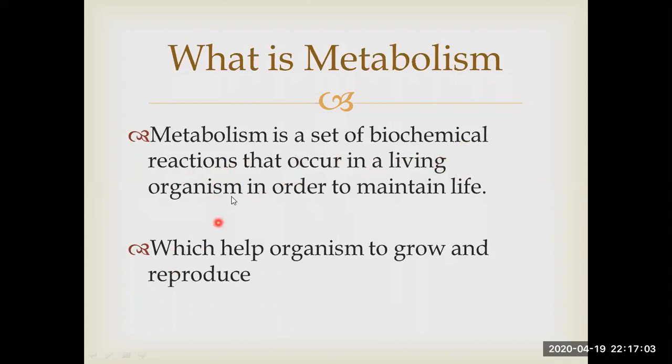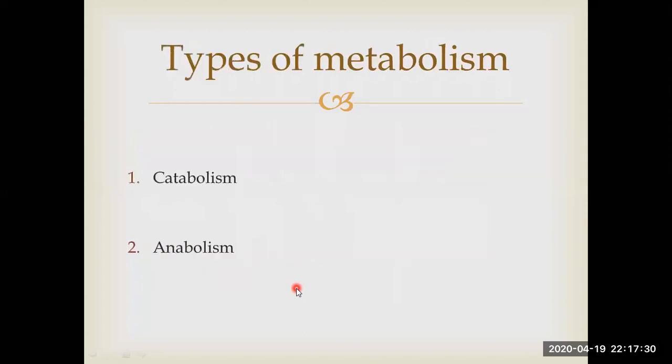And these processes of metabolism help every living organism to grow and reproduce. Like you grow from a child to an adult, likewise any organism that is going to reproduce has a particular set of metabolism going on in its body. We will study about those terms further in your syllabus. There are two main types of metabolism: catabolism and anabolism.